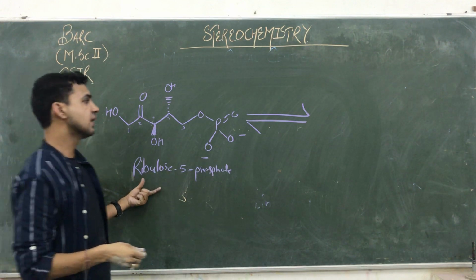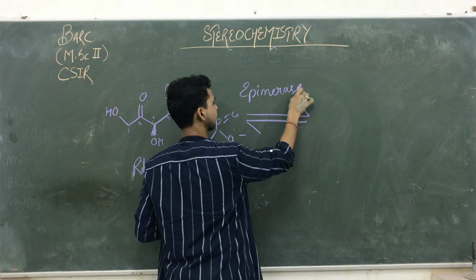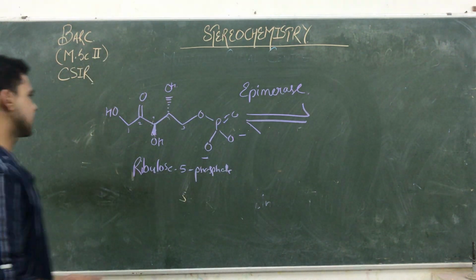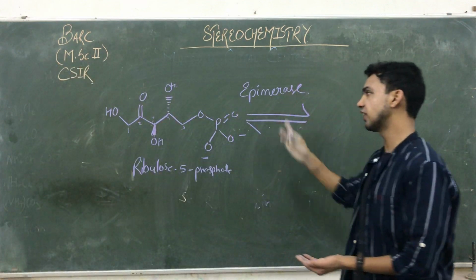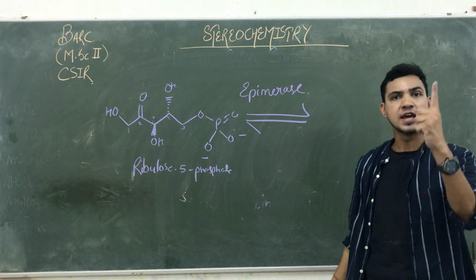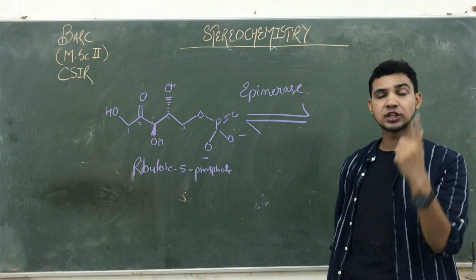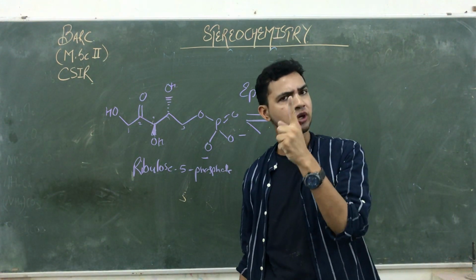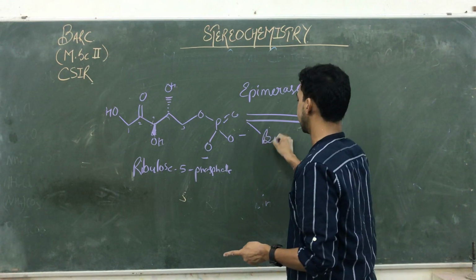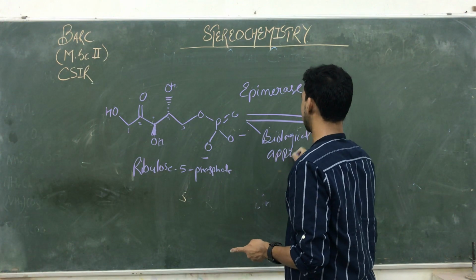That is very important, and that reaction takes place in the presence of epimerase. So in whose presence does this reaction take place? It proceeds in the presence of epimerase. So in the presence of the epimerase, they change their chiral center. Out of multiple chiral centers, one chiral center changes. And I told you, if two compounds differ on the behalf of only one chiral center, they are known as epimers. That is a biological reaction, an example of a biological application, which runs in our body.